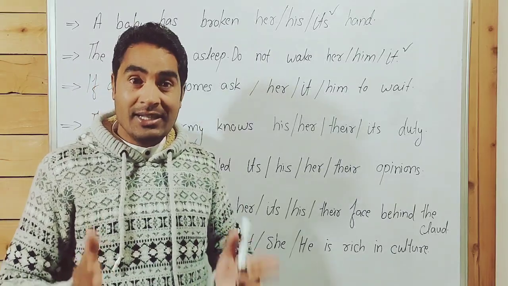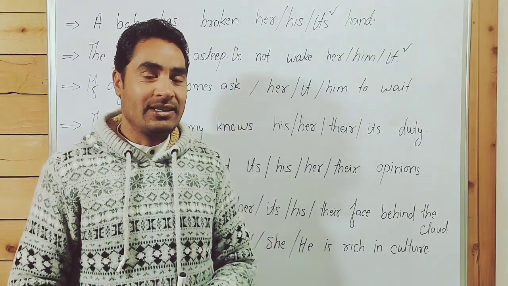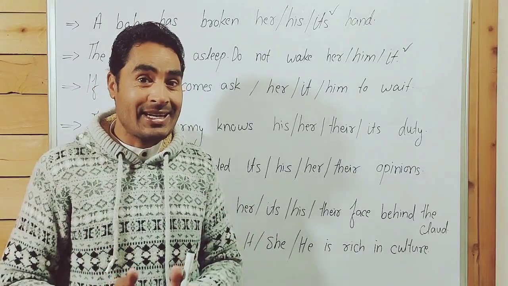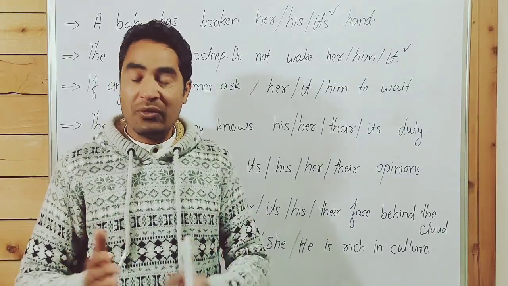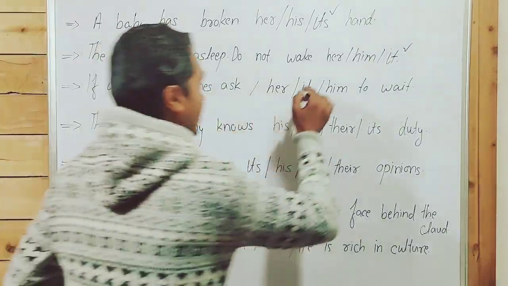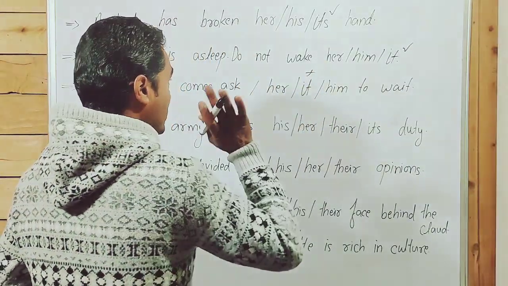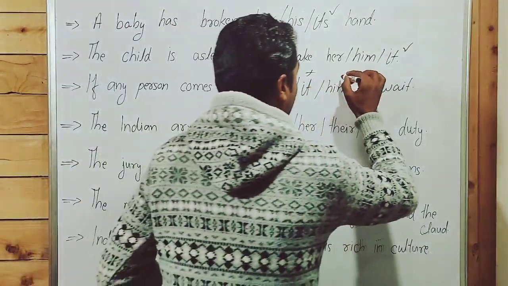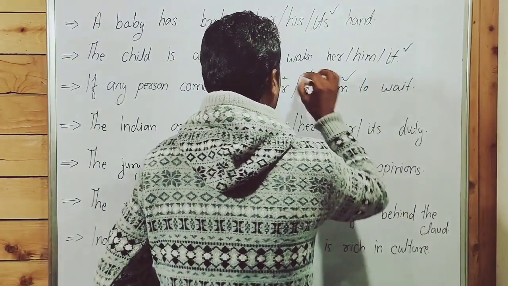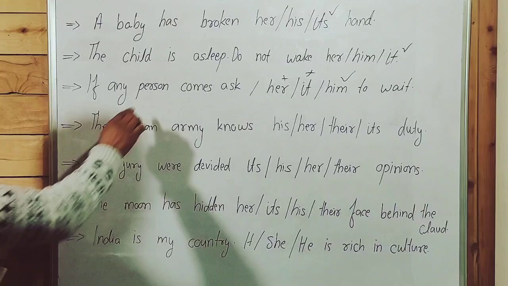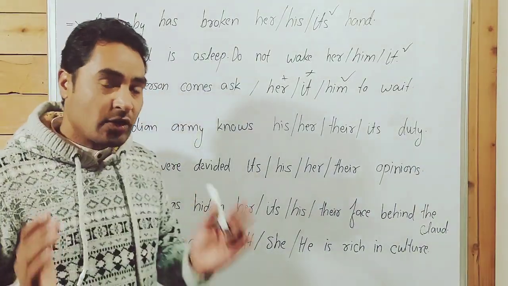Common gender. Person is a common gender. It represents either a male or female animal. So here, "it" is not used for male or female. The answer is "him," not "her." Why? When gender is not clarified, guys, point to be noted, common gender.